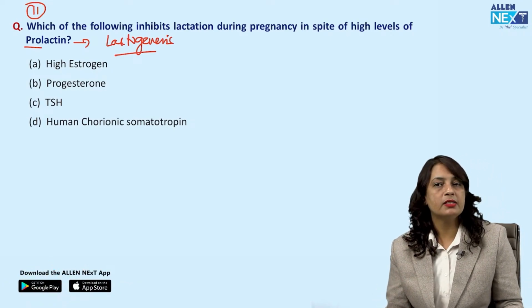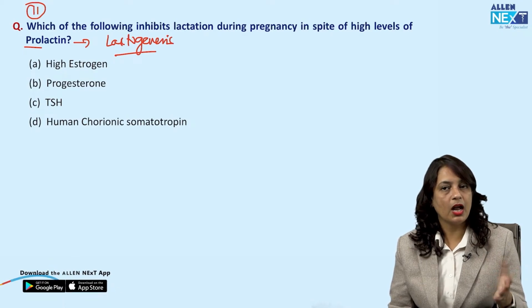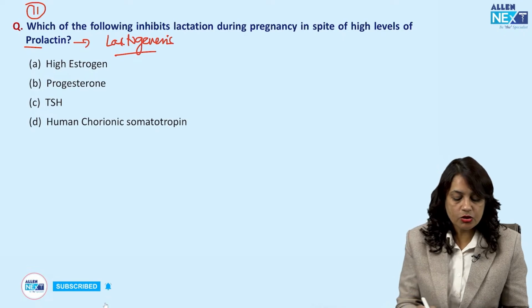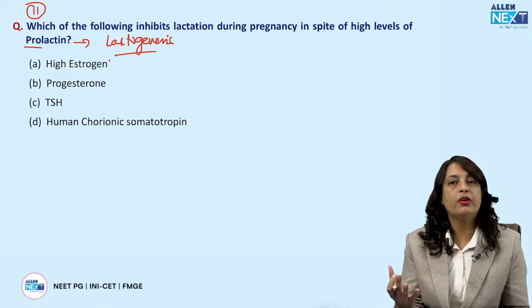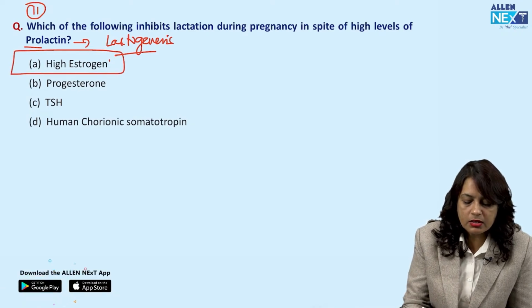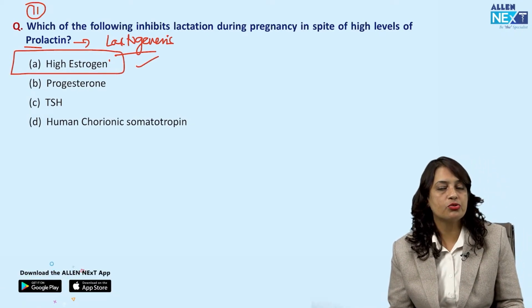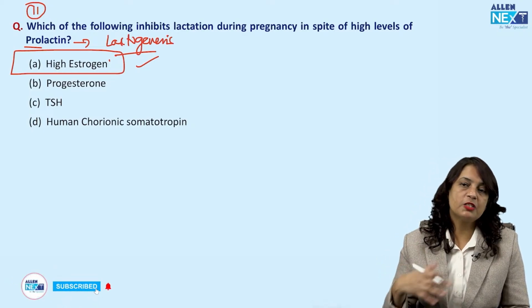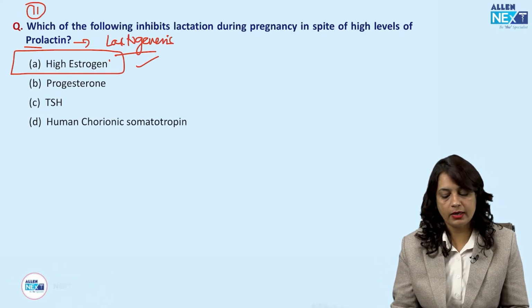So during pregnancy, the levels of estrogen and progesterone are high. Progesterone is the hormone that maintains pregnancy. So these hormones have an inhibitory effect on milk secretion. If I have to mark one answer, I will mark high levels of estrogen, which inhibits milk release in spite of the high levels of prolactin.